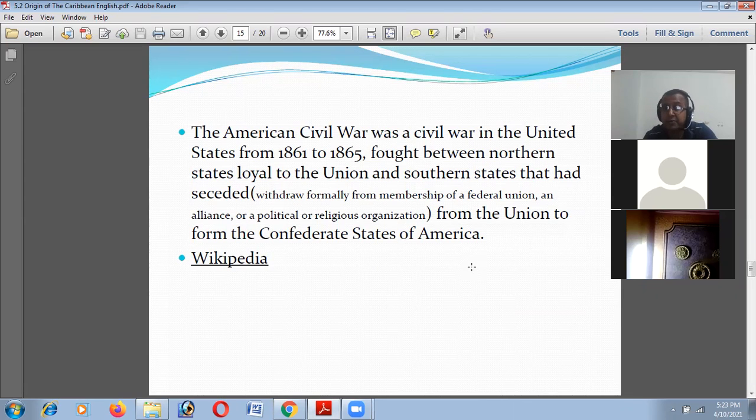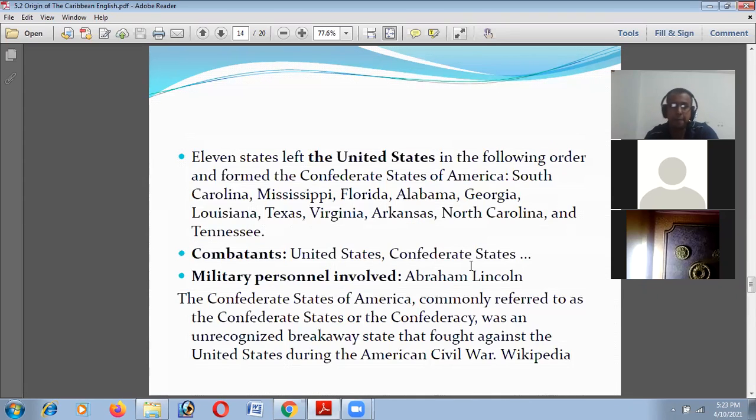So they wanted to establish the Confederate States of America. Eleven states left the United States in the following order and formed the Confederate States of America: South Carolina, Mississippi, Florida, Alabama, Georgia, Louisiana, Texas, Virginia, Arkansas, North Carolina, and Tennessee. So these are the 11 states.